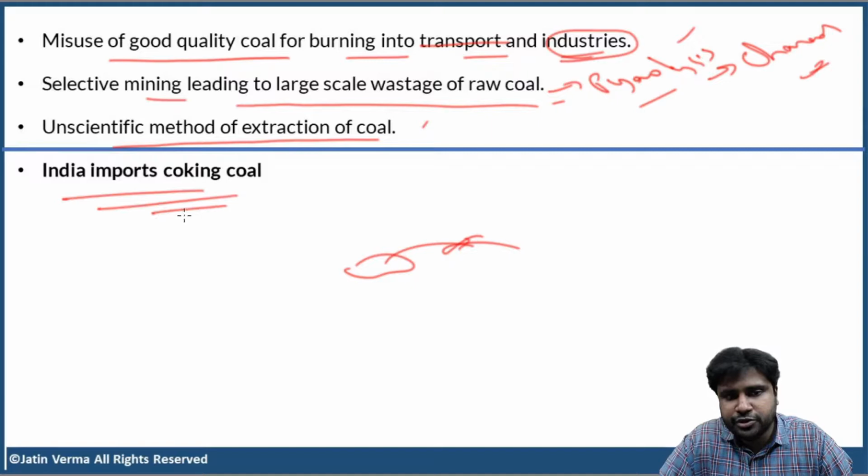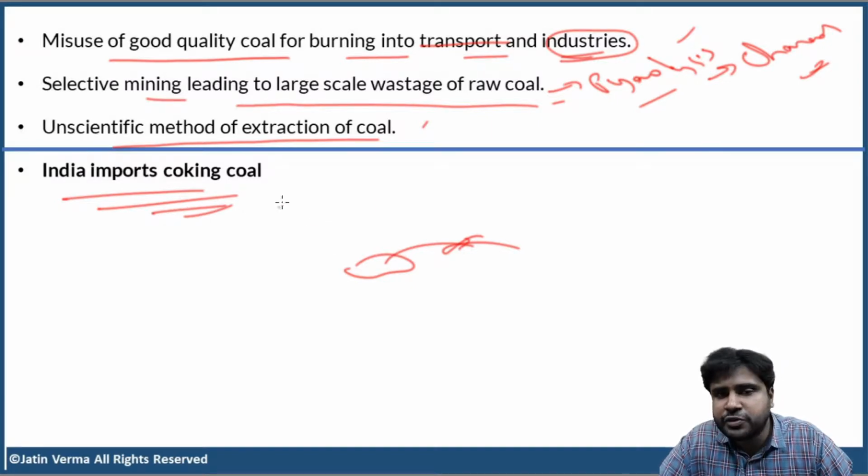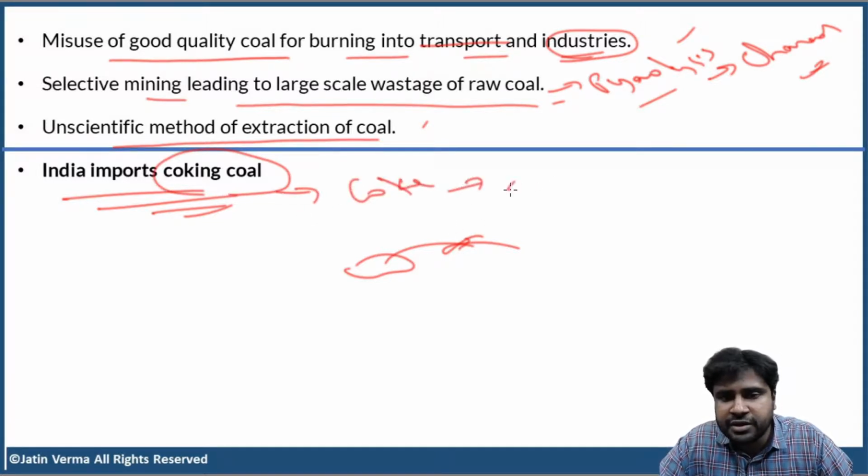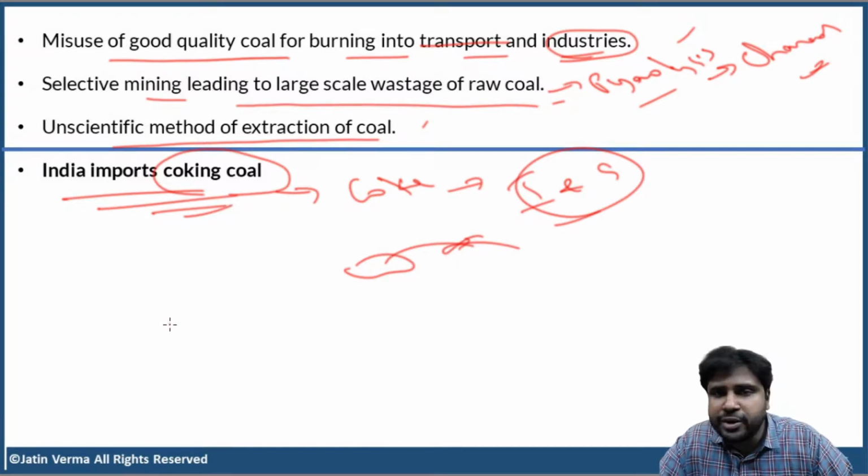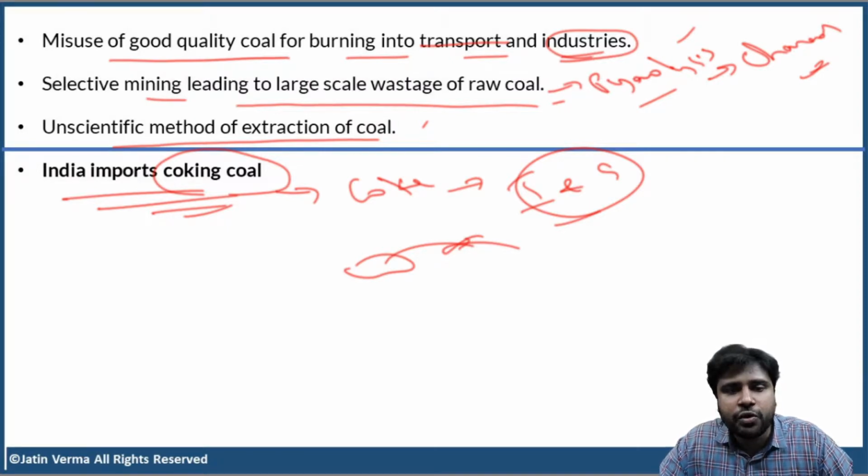Now just to get this point, very very important, India imports coking coal. What do you mean by coking coal? Using coking coal you make coke. Coke is used in iron and steel industries, but India doesn't have coking coal. India has to import coking coal. We have bituminous and subbituminous coal. They cannot be used for making coke. I hope you're understanding. So India doesn't have any coking coal. In spite of India having one of the largest coal reserves in the world, we still import coking coal.